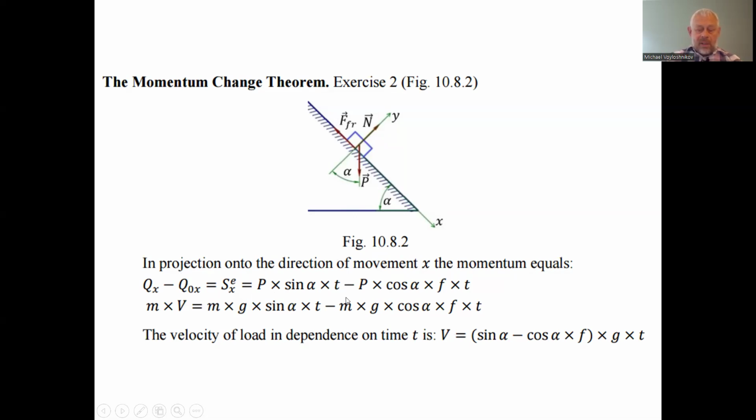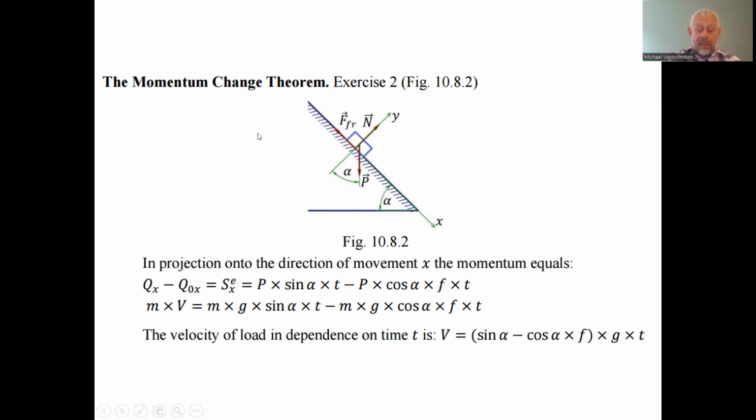We have two forces acting in projection on the abscissa axis. We have the weight of the load, P, directed downward, multiplied by sine alpha, the sine of the angle of inclination of the surface, the same as the angle between the normal to the surface and the vertical direction of the weight force acting on the load.